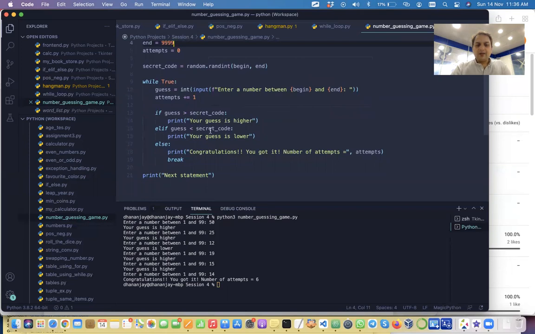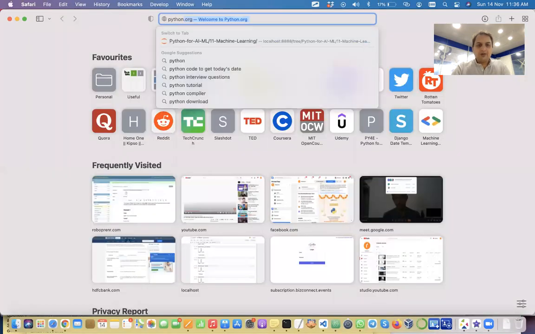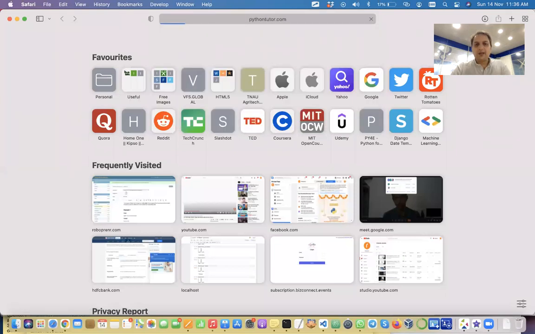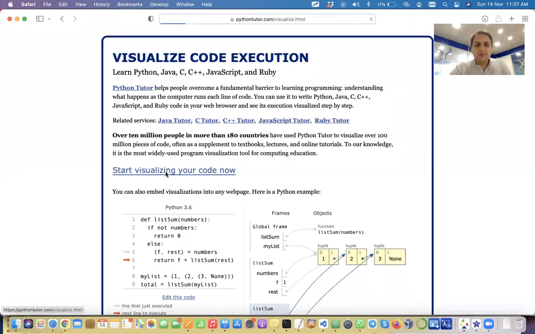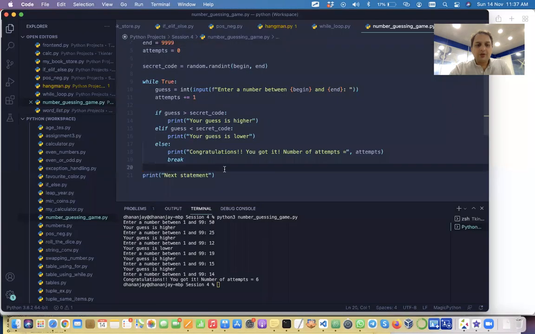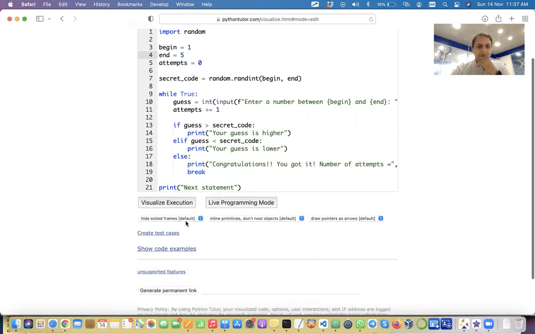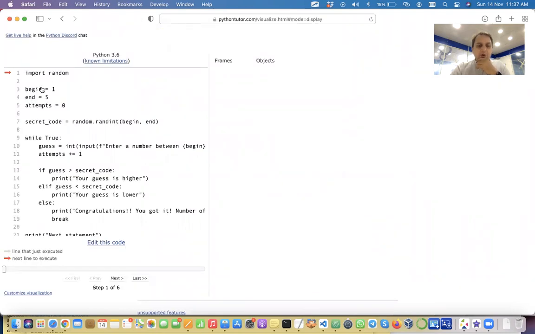Right? Yes. Okay, so anytime you have any confusion, always go to this place called pythontutor.com. You go to this place, and anytime you have confusion, you can visualize your code here. You can click on this, start visualizing your code. And then I will just copy this code and put it here. I will just get rid of this. I will make it a very small value, 5, so that we are able to get it faster. And then you will click on visualize execution. So it opens something like this.